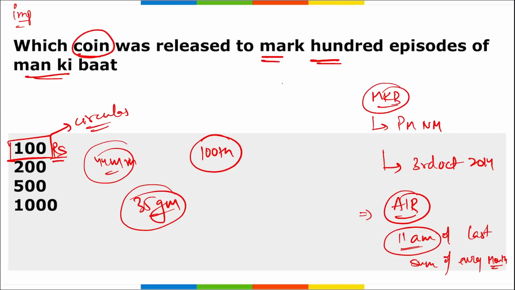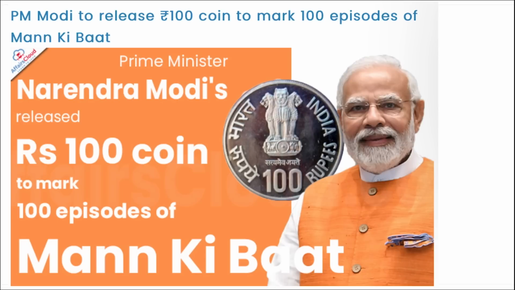Next, and this is important, just remember, for the 100th episode, it was a 100 rupee coin that was recently launched. Here you can see PM Modi released a 100 rupees coin to mark 100 episodes of Man Ki Baat.